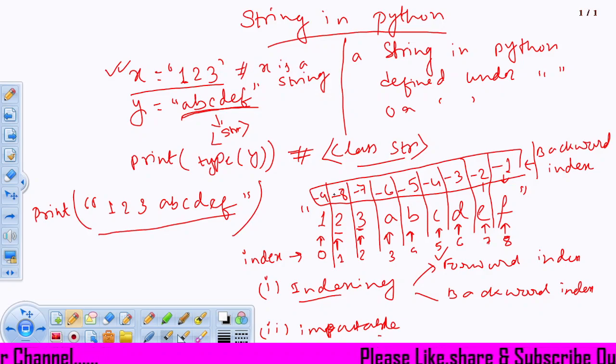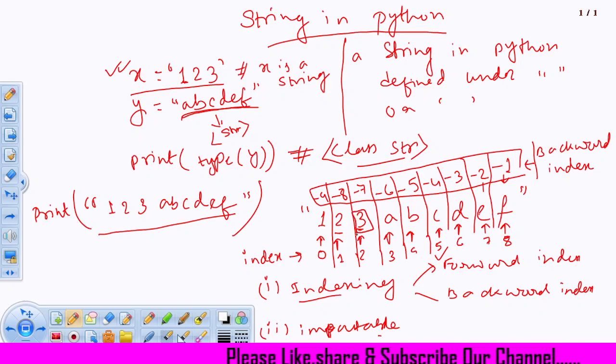So you can see every forward index has another index, that is the backward index. Take this element 3: it has two indexes. One is the forward index, that is 2, and the backward index, that is -7.